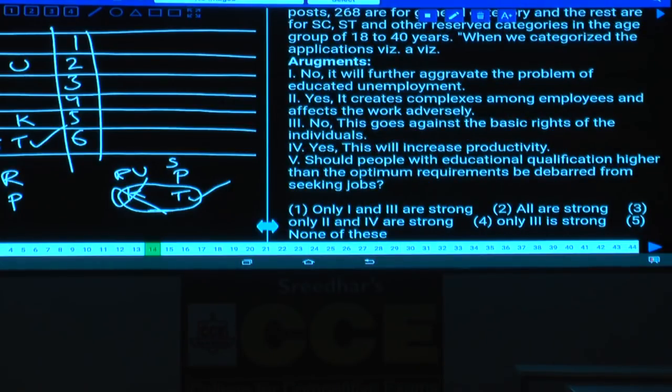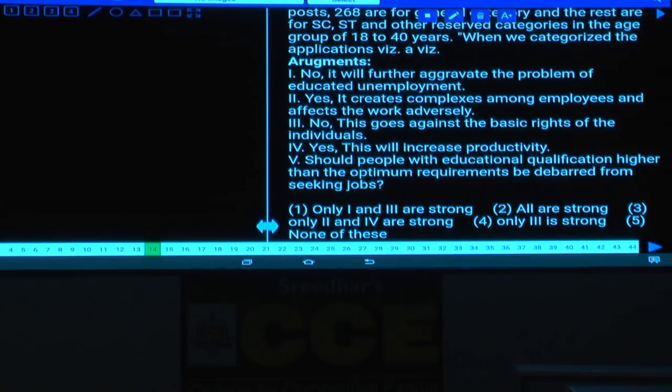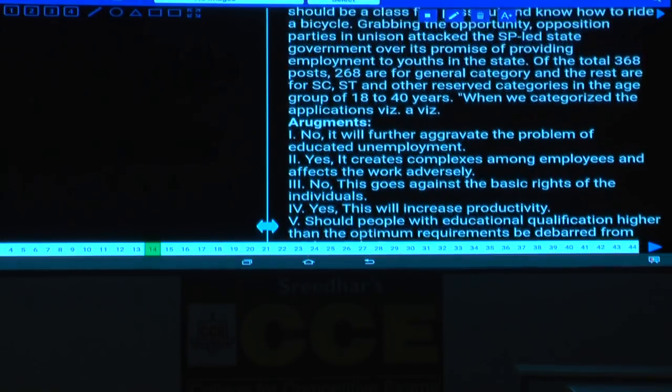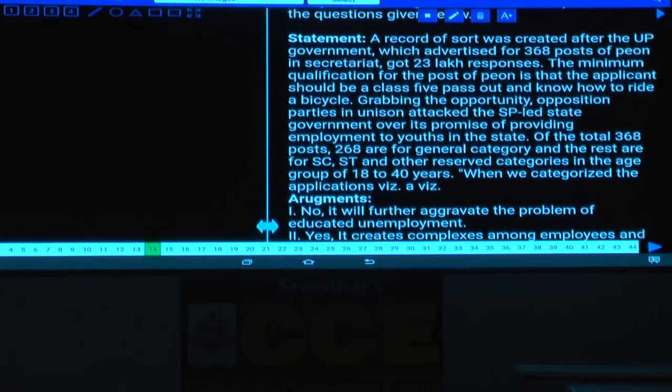Then question number 14. Now in this question number 14, a record has been created. What is this record here? A record of sorts was created after the UP government, which advertised for 368 posts of peon in secretariat, got 23 lakh responses. For these 368 posts, there were some 23 lakh responses. And the minimum qualification for the post of peon is that the applicant should be a class 5 pass out and know how to ride a bicycle.